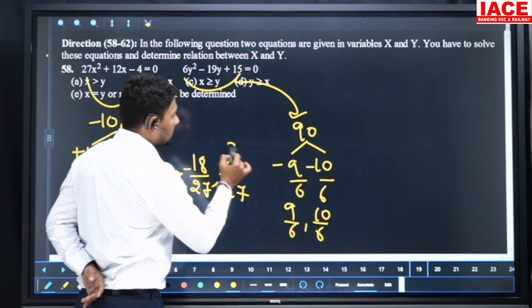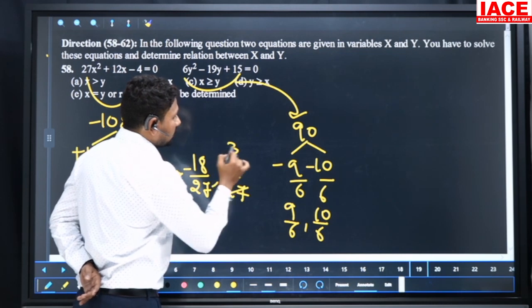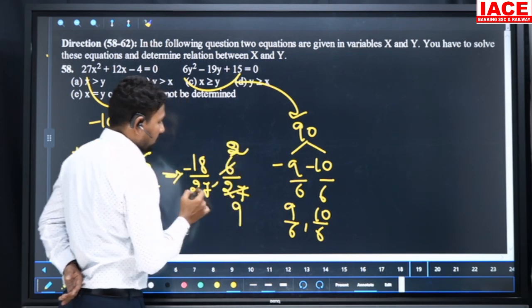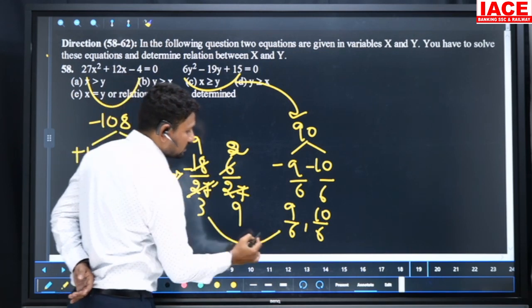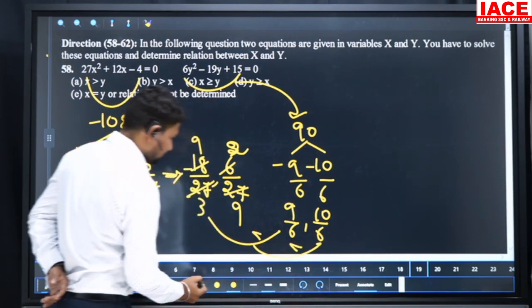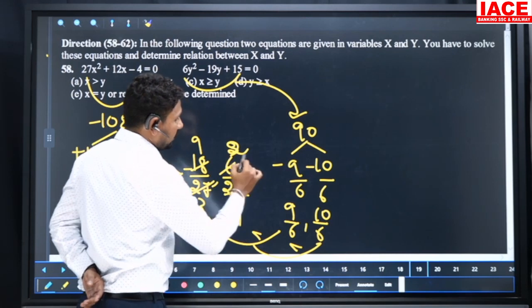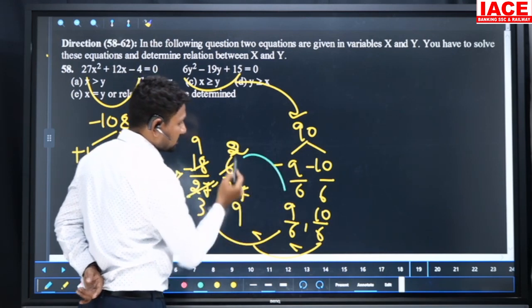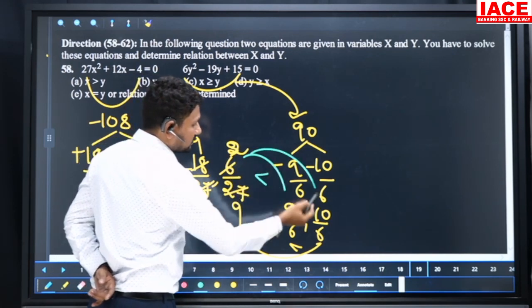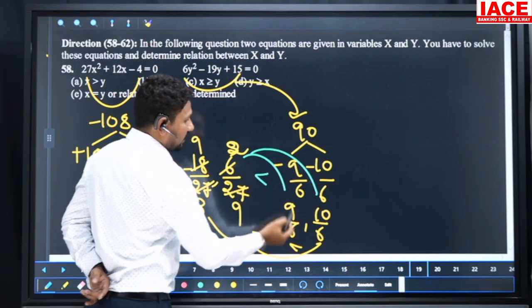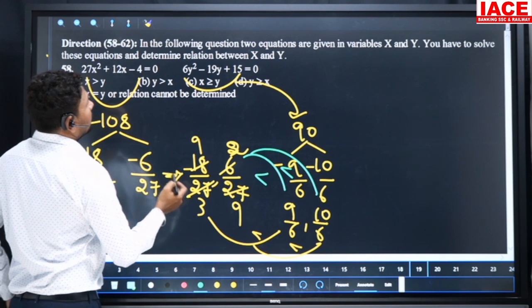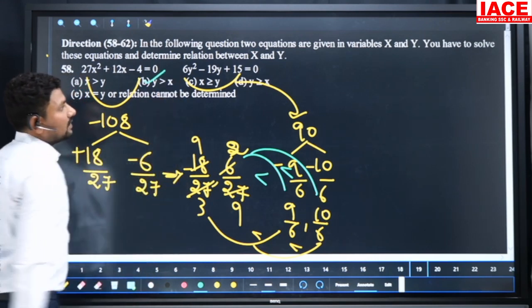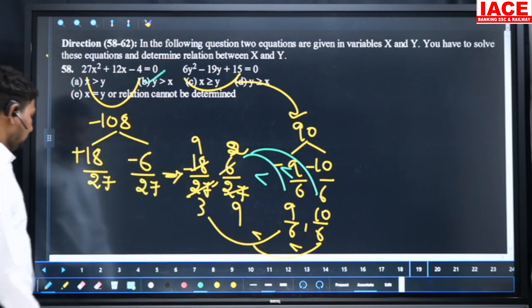2 3s are 6, 3 2s are 6, 3 9s are 27, and 9 3s are 27. Comparing to the negative value, these positive values are both bigger. Yes, and 2 by 9 and 9 by 6, which is bigger? 6 2s are 12, 9 is greater, and here also 6 2s are 12 and 9 is greater. Then our option is x less than y, so y greater than x. Our option is B.